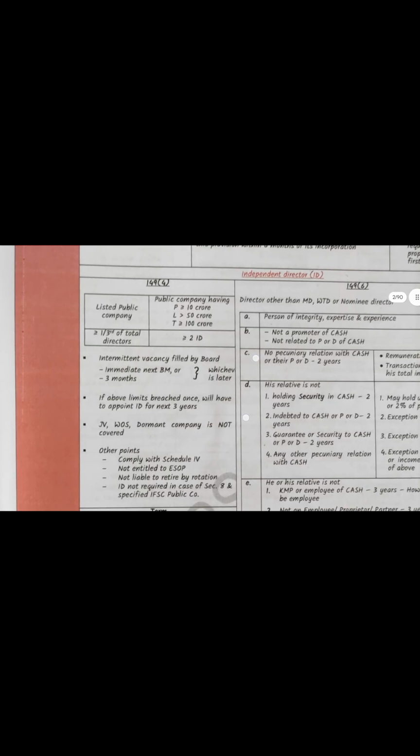See here, only for 50 crores it should be greater than, not equal to. So a public limited company: paid up capital greater than or equal to 10 crores, borrowings greater than 50 crores, turnover greater than or equal to 100 crores. Okay, applicability finished. Then how many directors need to be present: in a listed company, greater than or equal to 1/3 of the total directors, and in a public company, 2 independent directors.